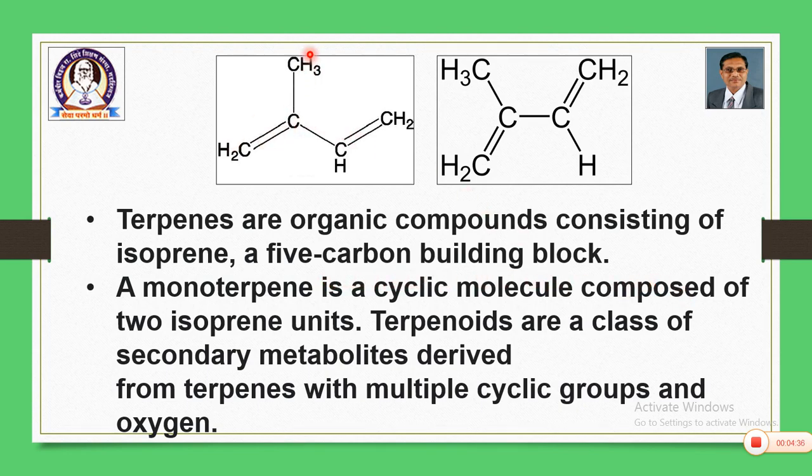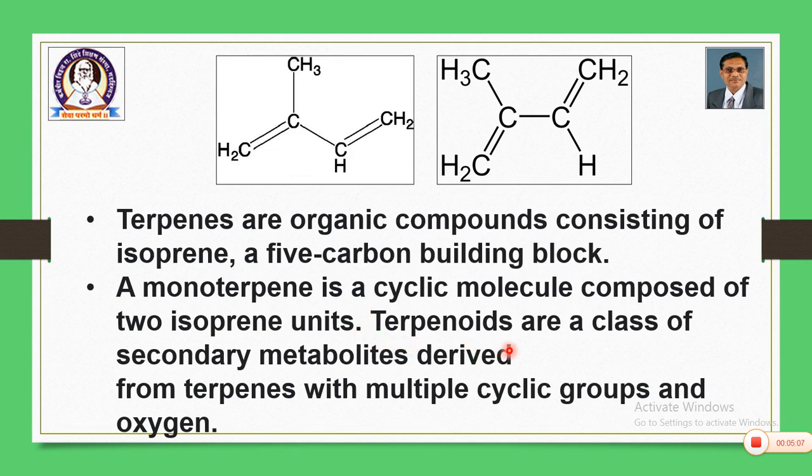So, you will see the general structure. Carbon number 1, 2, 3, 4, and this is the 5th carbon. In this structure also it is the same, shown in a different structural aspect. So, you have a methyl group and 1, 2, 3, 4 carbons are there. So, isoprene is a 5-carbon building block, a 5-carbon system. A monoterpene is a cyclic molecule composed of two isoprene units. So, we are going to see the classification.